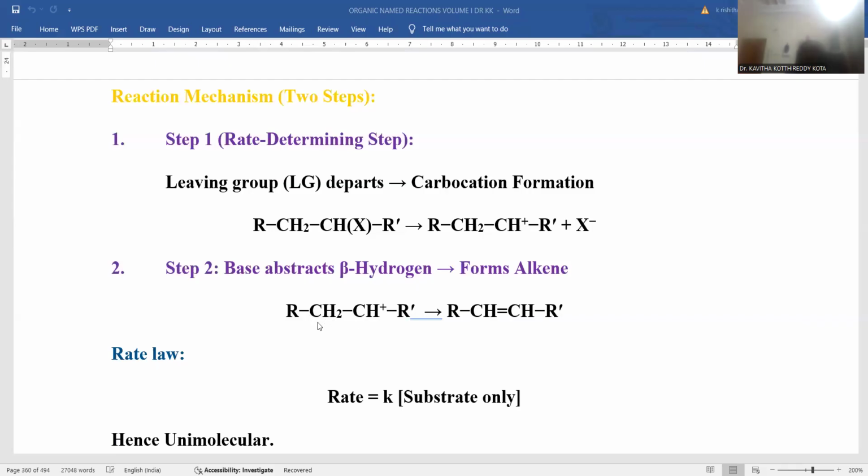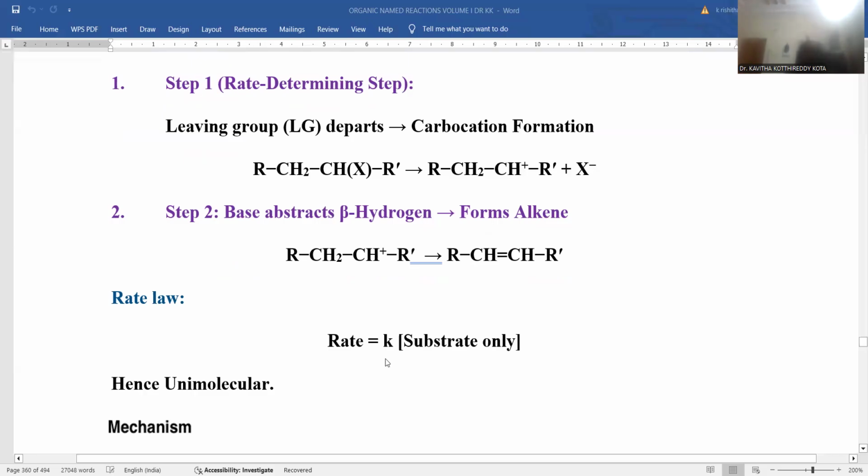That hydrogen from the adjacent position: the carbon bearing the carbocation is the alpha carbon, and the adjacent one is regarded as the beta carbon, where the hydrogens are removed. Whenever hydrogen is removed from the adjacent position as H positive, the bonded electrons will form the pi bond, so that an alkene is the final product. This is the way an alkene can be generated.